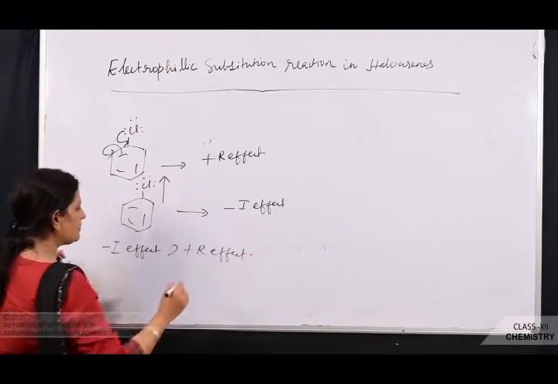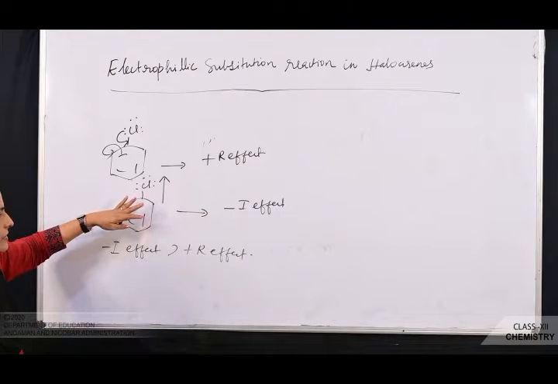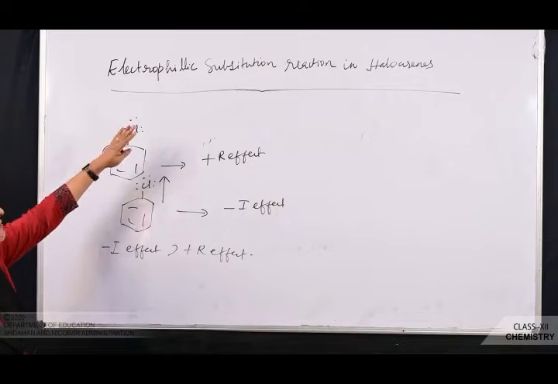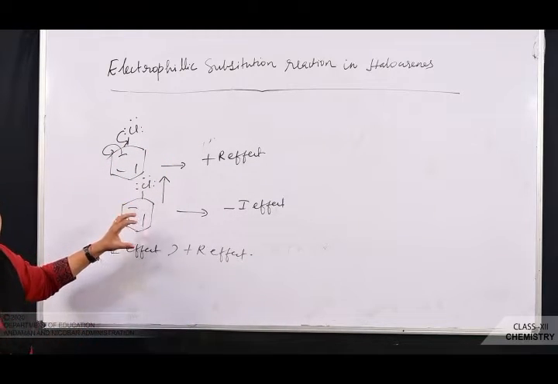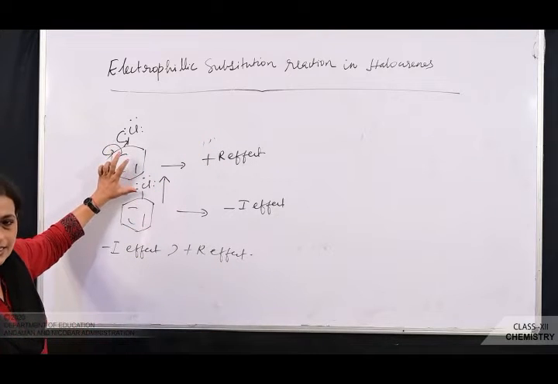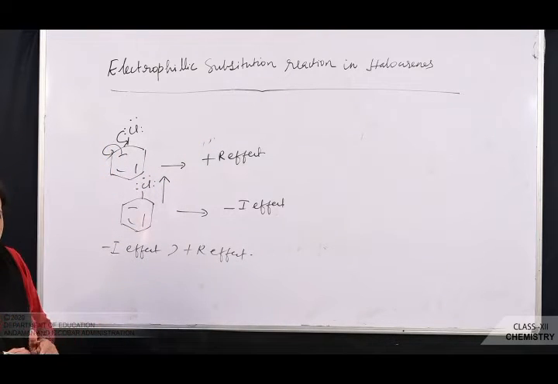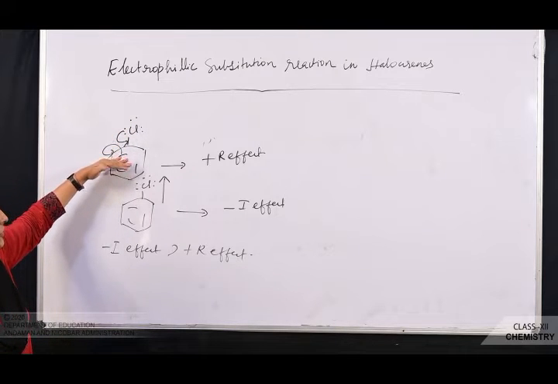That is, minus I effect dominates plus R effect. So what happens to the electron density in the benzene ring? It is decreasing. But this effect is not there in benzene. So that is the reason why benzene undergoes electrophilic substitution reaction faster than haloarenes.